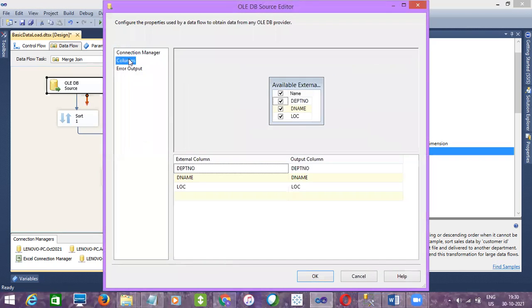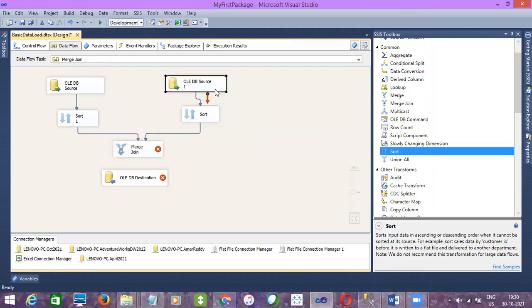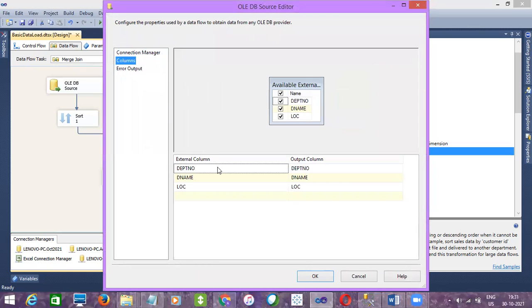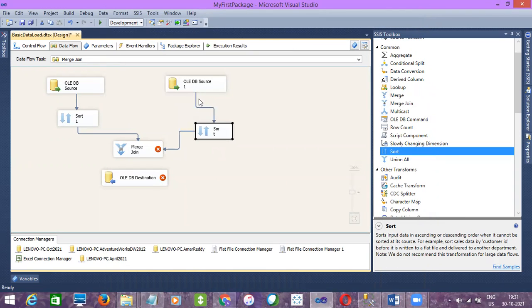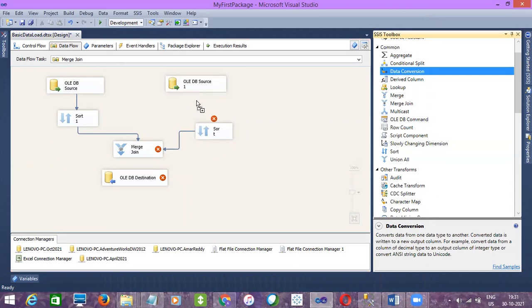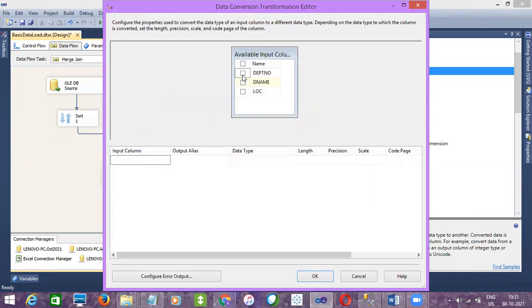So let me check here. What is the data type of department number? It is 4 byte signed integer, and here it is DT numeric, right? So both are different, and the remaining are the same, DTSTR and DTSTR. So I need to convert this one to 4 byte signed integer, since it is numeric. So let me change it. Now you got it, right, guys? Whoever asked the doubt about it, you can do it this way. Go to data conversion and convert the data type from DT numeric to DT 4 byte signed integer.